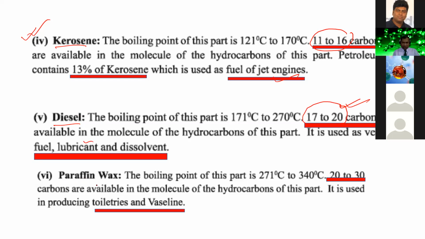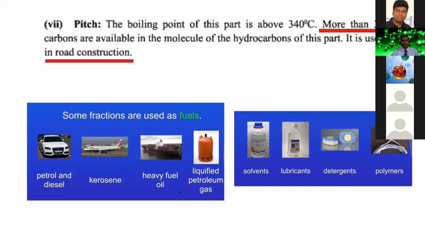And the next is known as paraffin wax. Paraffin wax has a composition of C20 to C30, like C21. This is an example of paraffin wax. It is a solid substance, and we use paraffin wax for the production of toiletries and Vaseline.